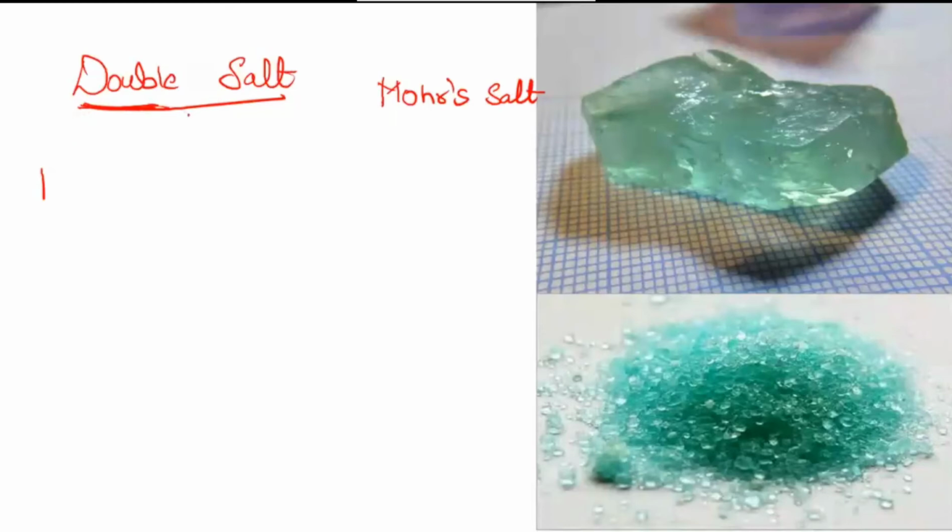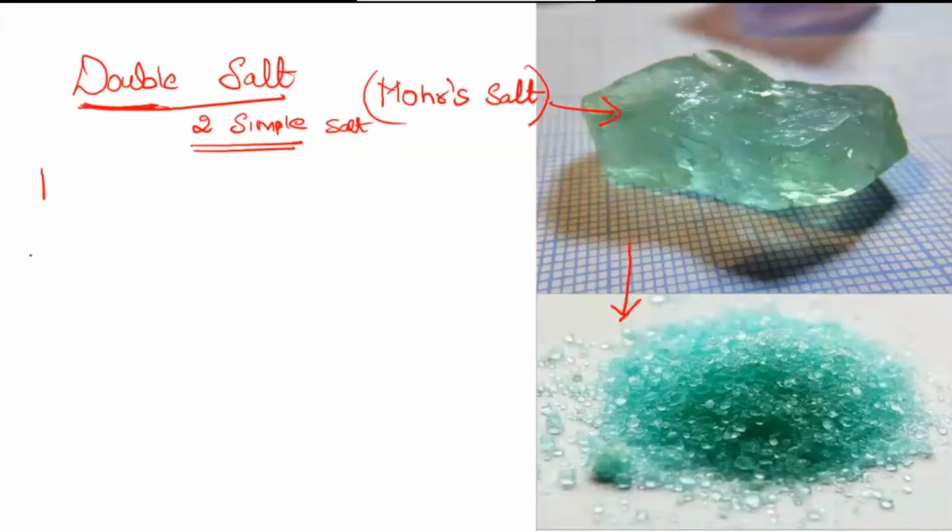So a double salt is a mixture of two simple salts. If you mix two simple salts together, you will end up getting a double salt. The example here is Mohr's salt. You can see a big crystal over here, it's a Mohr's salt crystal, and if you break it into pieces, this is how you are able to see them. This is there in the lab. Whenever offline classes begin and you come to the lab, you will be able to see all these things by yourself, and you are going to use Mohr's salt also for some analysis.